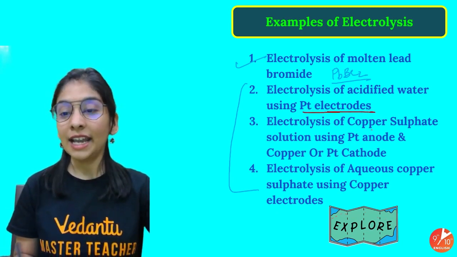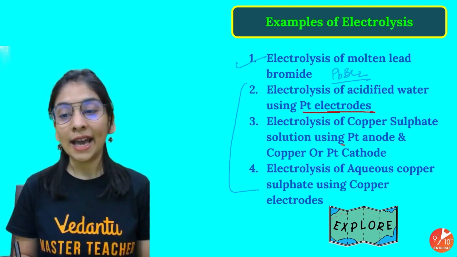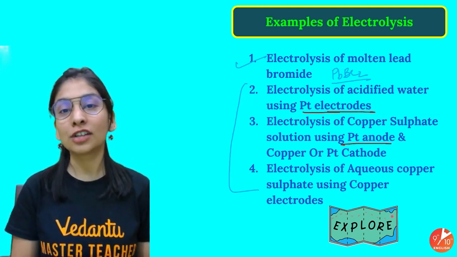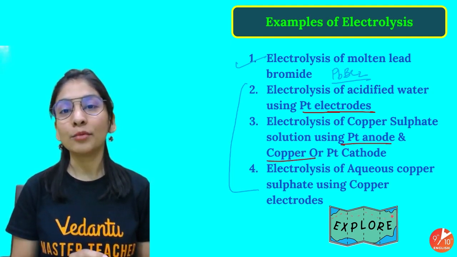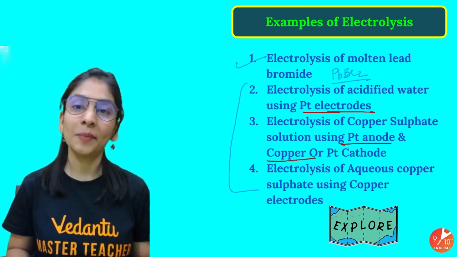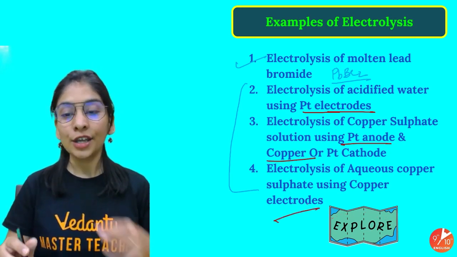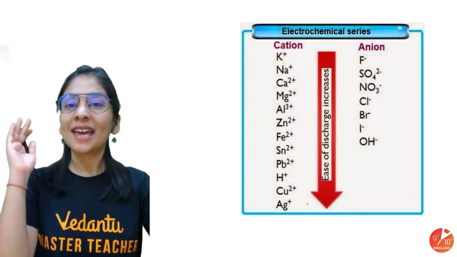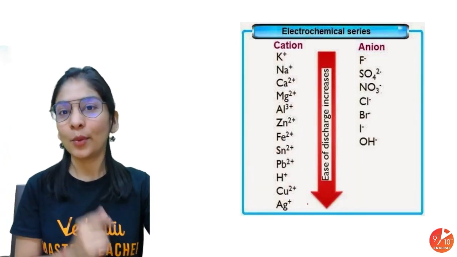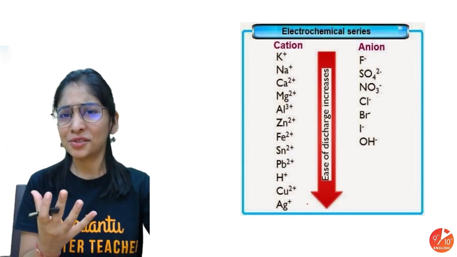Electrolysis of copper sulfate: two ways we'll do it, either using a platinum electrode, an inert electrode, or a copper electrode. Copper means here I'm talking about an active electrode which can participate in electrolysis. Okay, so all of these cases we will discuss. And as promised, this is the electrochemical series, everyone, very important to remember.